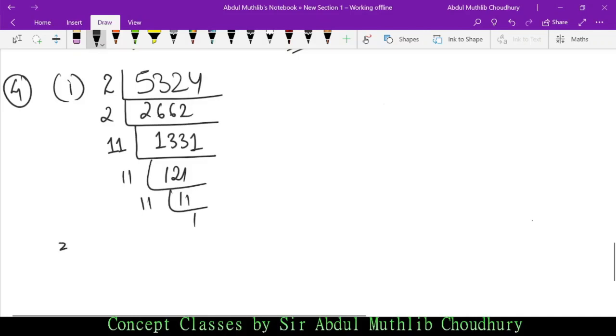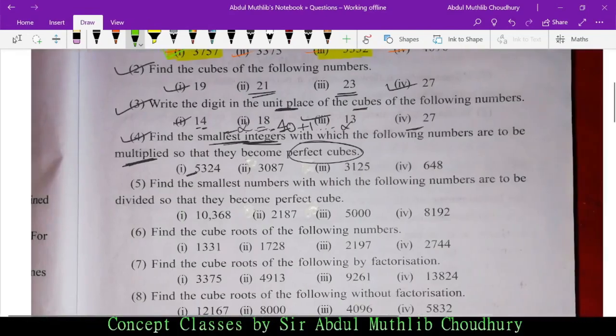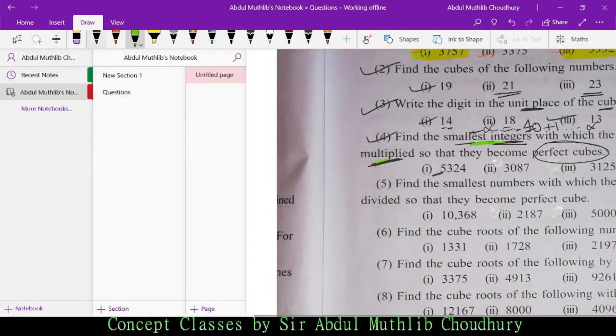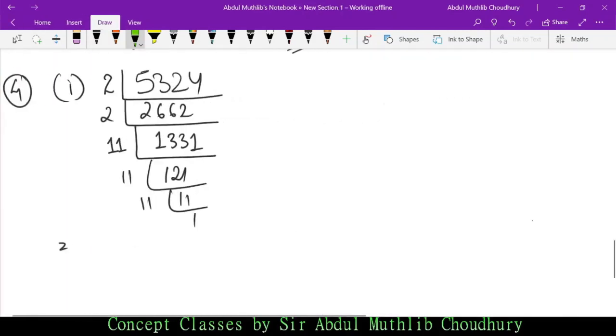Now the main story begins. What does the question say? The question says to find the smallest integer. This is a concept based question, and you have to understand this. As I told you, for a number to be a perfect cube, each prime factor has to appear how many times? 3 times.